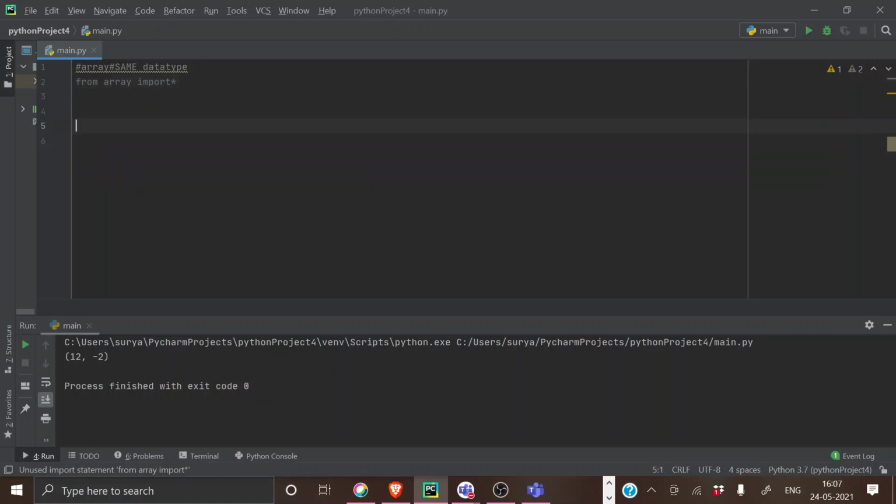I'll show you how to initialize it. Same story: whenever you want to initialize something, you have to give a variable name.